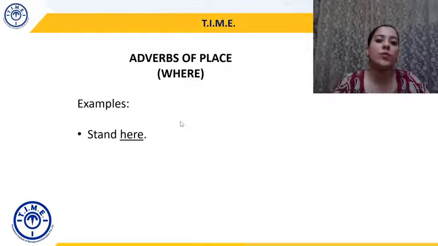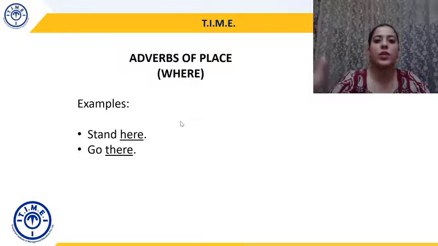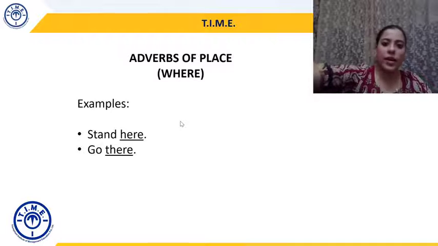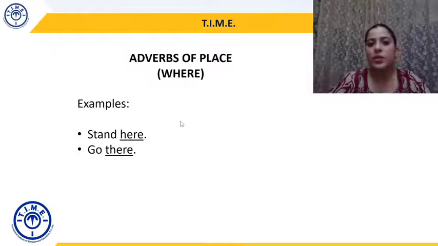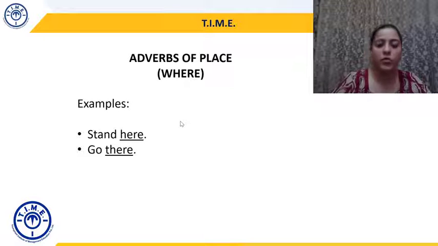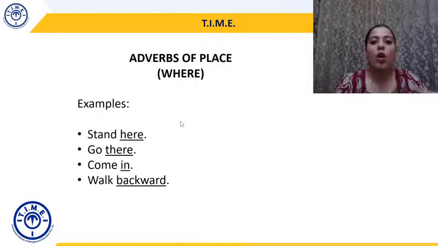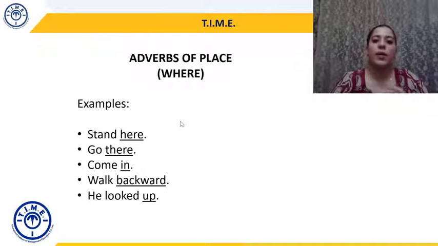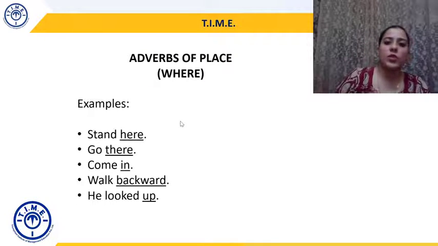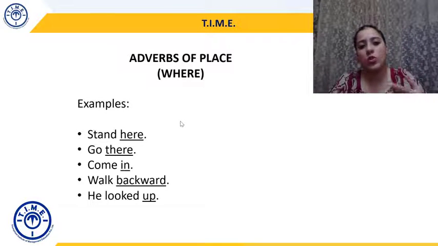Usually you will see adverbs of place in a command structure. Like for example, if I say go there, I'm commanding you, go there. So there is also an adverb of place. So usually in command structures, you will have an adverb verb combination, right? Usually adverbs of place. Come in, again, in is an adverb of place. Walk backward, backward becomes an adverb of place. He looked up.